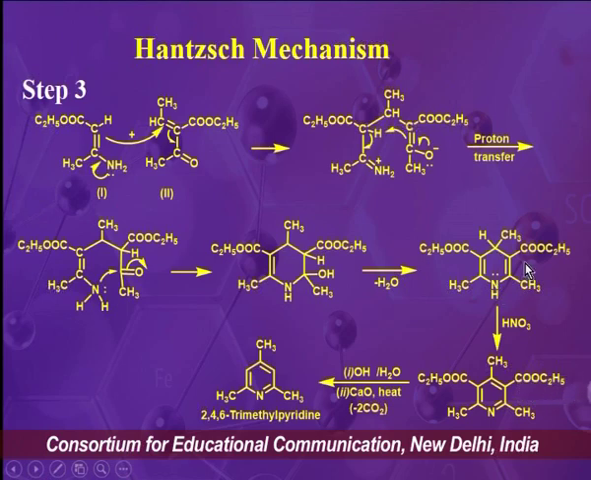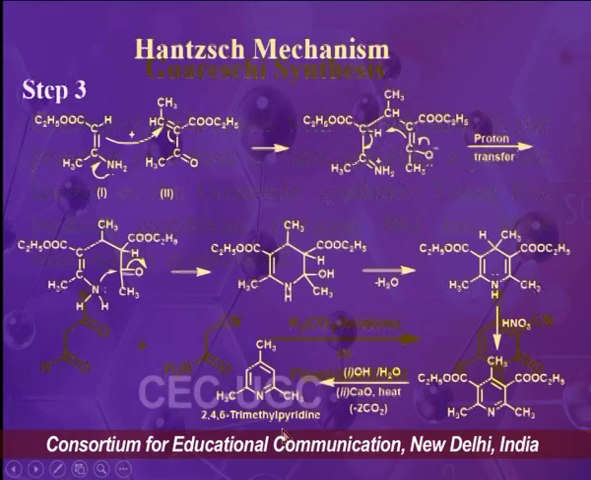So this 1,4 dihydropyridine will be oxidized by using nitric acid and it will convert into a pyridine derivative. Then the ester substituents on this pyridine derivative will be hydrolyzed under basic conditions, and then the hydrolyzed acid will undergo decarboxylation by treatment with calcium oxide on heating, and the final product will be 2,4,6 trimethyl pyridine.